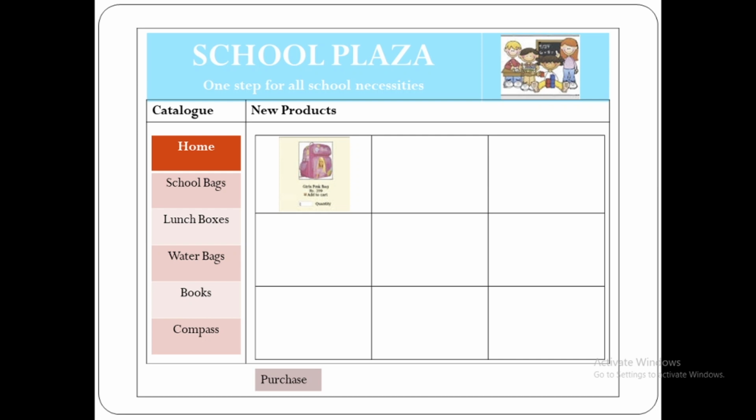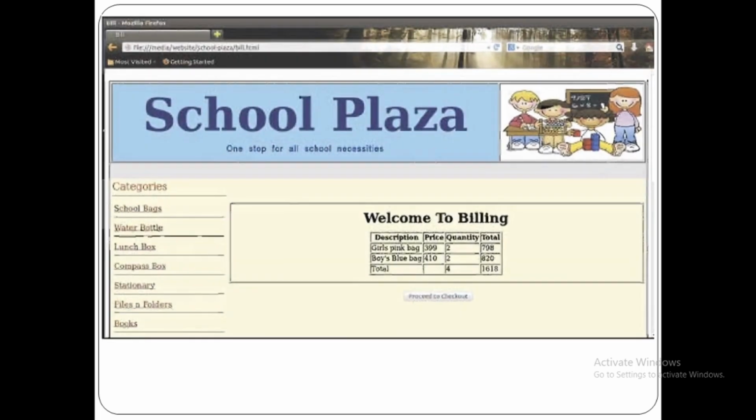Whenever the user wants to purchase this, he or she can click on the add to cart checkbox. We can also purchase in more quantities, so that is why a quantity text box is also given. After selecting the product, we can click on the purchase option. Whenever we click on the purchase option, it will show the billing detail, so how much we have to pay.